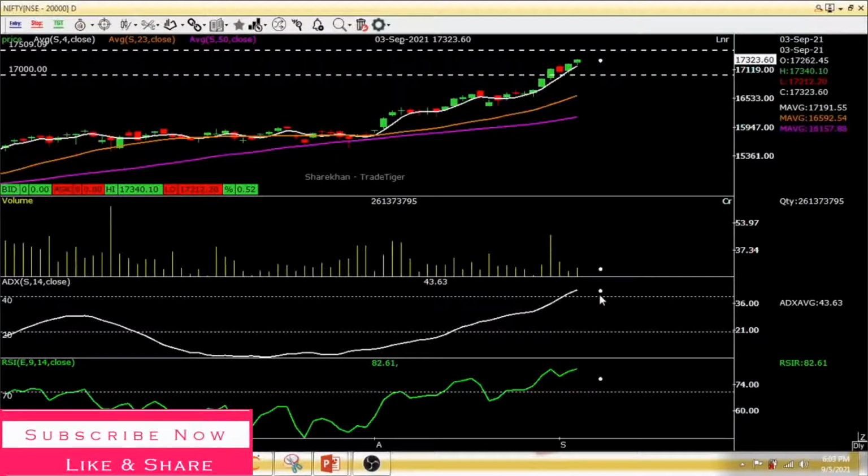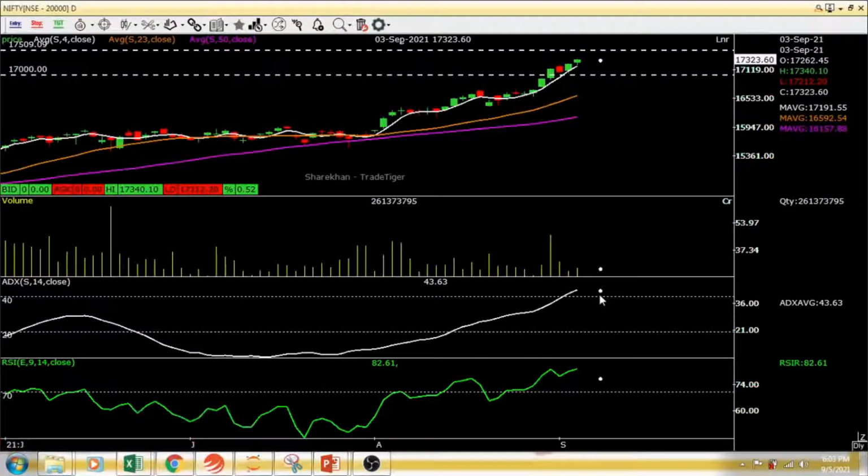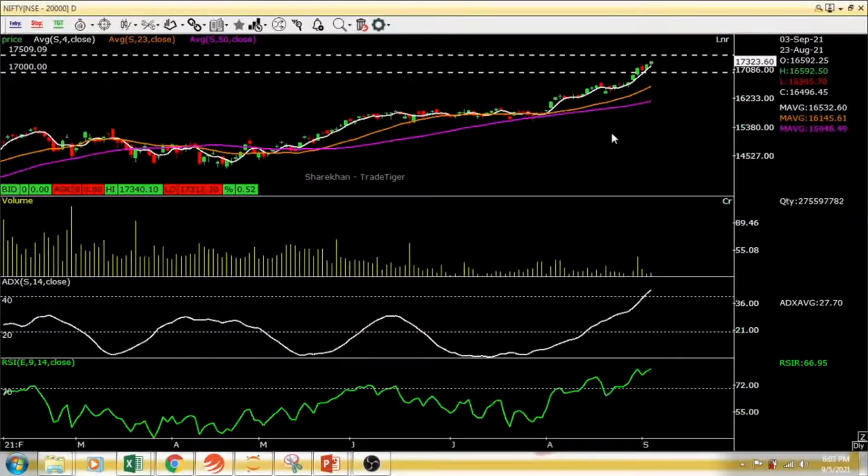So we can expect momentum might slow down on upcoming days, but still it has not reduced. Still, it has a good momentum. And you can also see RSI; it's in an overbought region. So once the price reaches 17,500, we can expect a small correction in that particular area. Let's wait and see how Nifty is going to perform in the upcoming days. So these are my views.